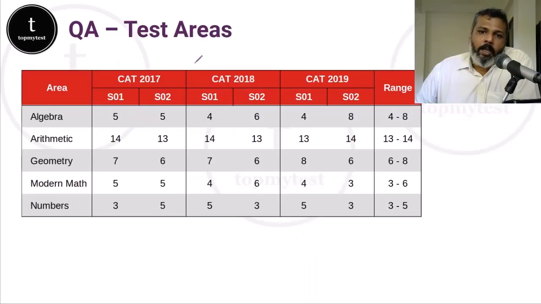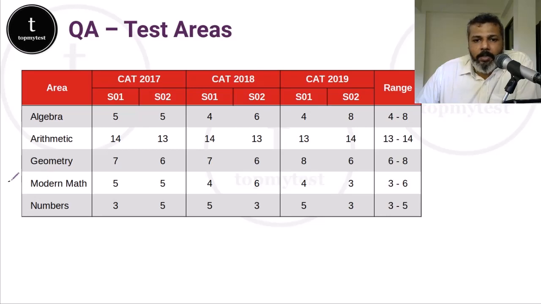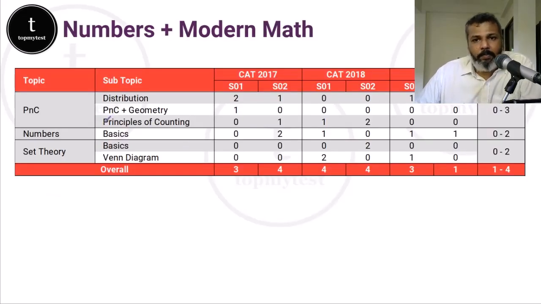Let's get started. As we have discussed numerous times, numbers and modern maths contribute to less than 20% of what gets asked in the CAT examination. If you remove progressions, indices, surds, logarithms, and parts of functions, which we have already covered in algebra, then you're left with barely 10% of the questions which come up in the CAT section. Now, even within these areas, the type of questions which you need to know are actually not very difficult, right?